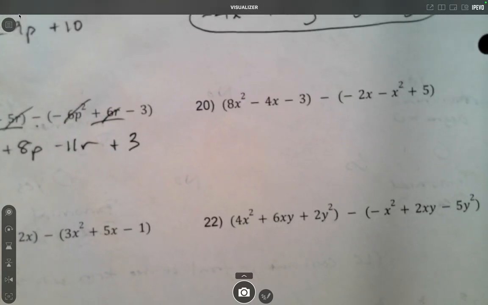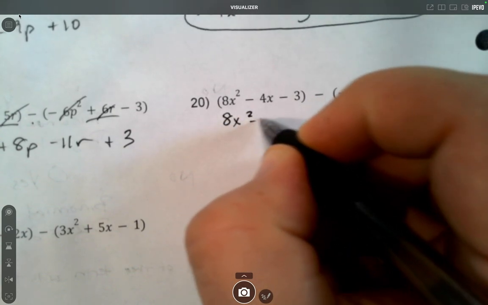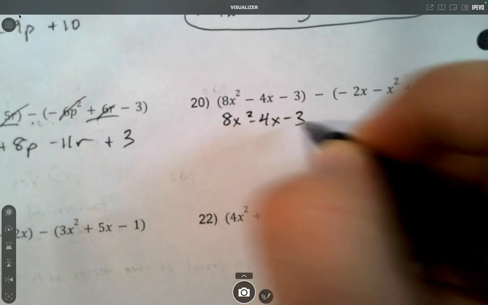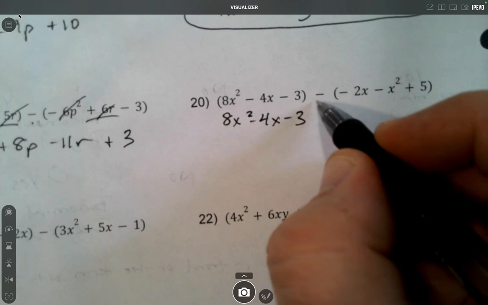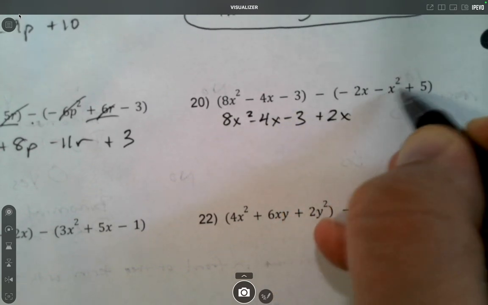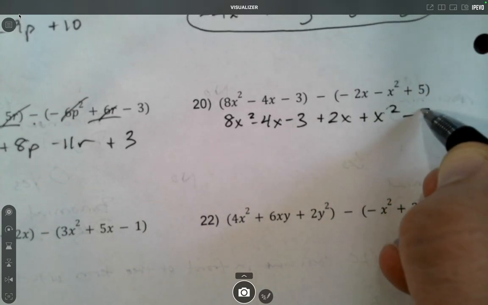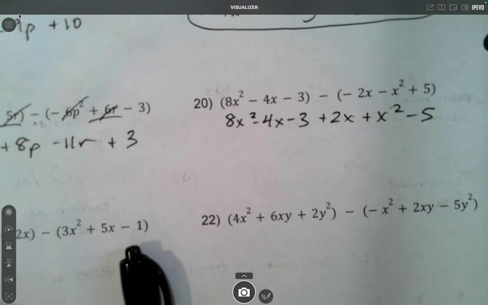Now you don't have to do this, but one thing you could do if it helps you with your signs, I'll just rewrite this first one just as it is, no changes, and say, okay, minus negative 2x, that's plus 2x, minus negative x squared, that's plus x squared, minus 5, that's minus 5. So if you want to write it out that way so you don't have to remember the minus as you're combining like terms, you can. But I'll leave that up to you. It's cool if you do, but if you're able to do it without, that's also fine.